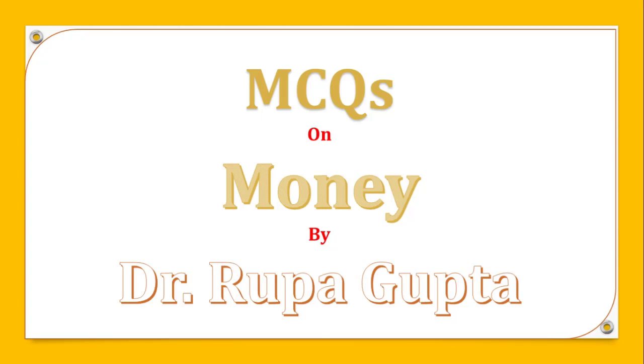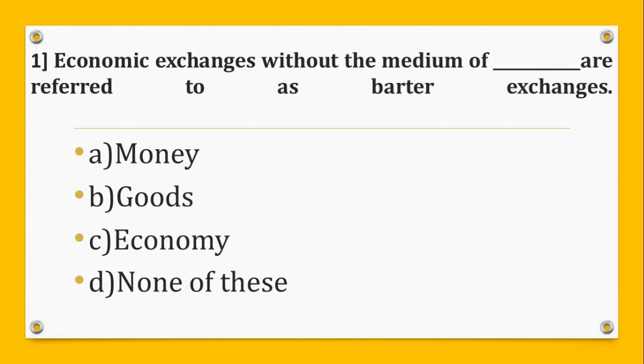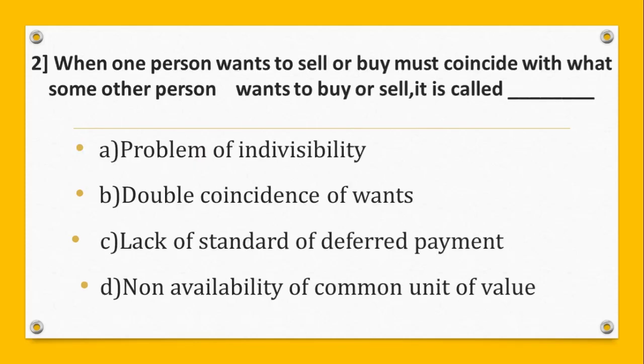So let's start with question number 1. Economic exchanges without the medium of dash are referred to as barter exchanges. Your options are A. Money, B. Goods, C. Economy, D. None of these. And the correct answer is A. Money.